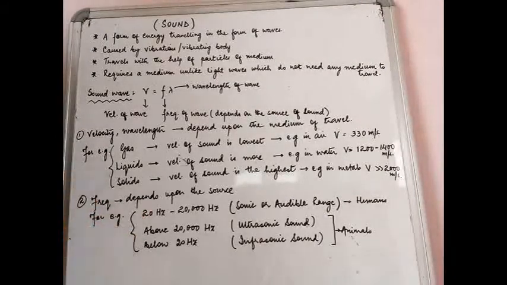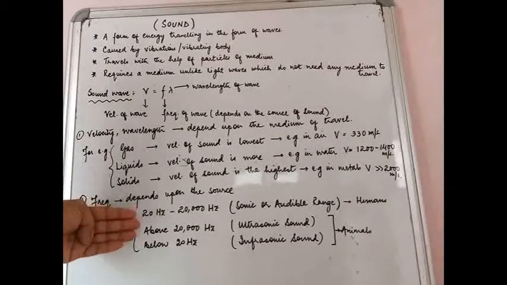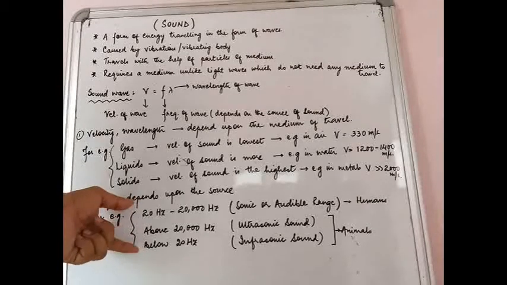So if you read the book, you will get a better idea of the frequency classification, the classification of sound waves based on the frequency.